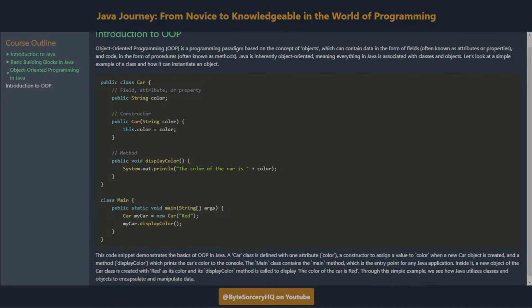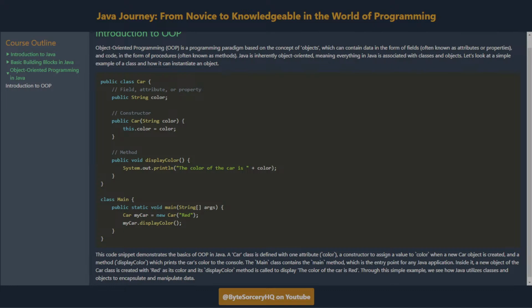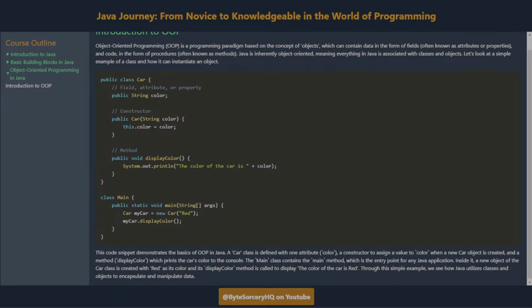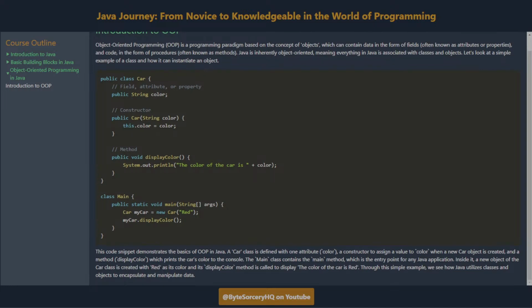Inside it, a new object of the Car class is created with red as its color, and its displayColor method is called to display that the color of the car is red. Through this simple example, we see how Java utilizes classes and objects to encapsulate and manipulate data.